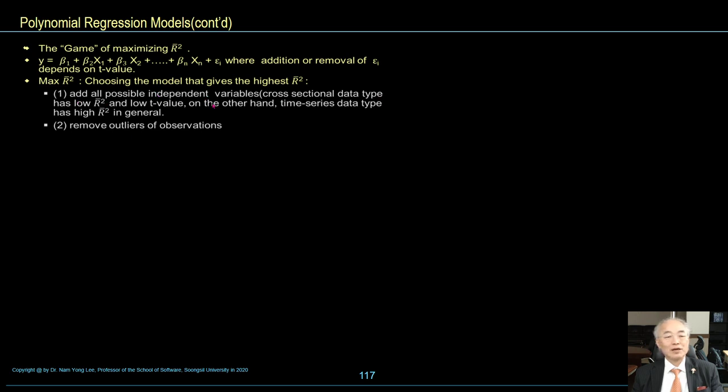Cross-sectional data type has low R square and low t-value. On the other hand, time series data type has high R square in general. Remove outliers of observations.